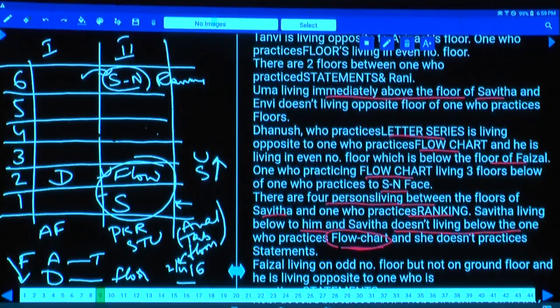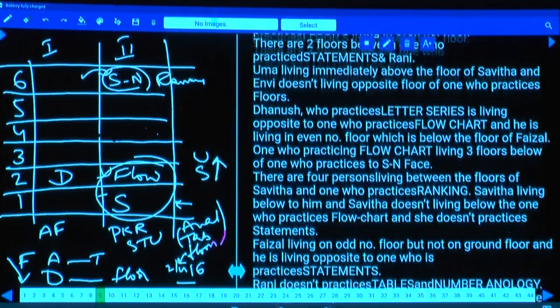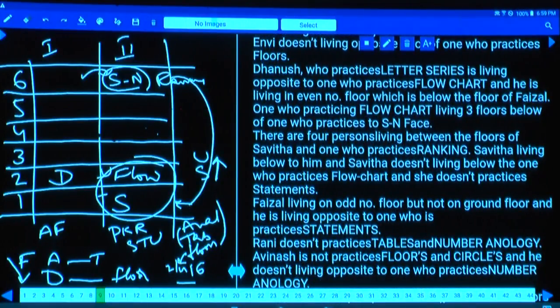Below 3 floors. There are 4 floors between ranking and Savita, so they must be on the 1st and 6th floors. Savita cannot be on the top floor because there is Uma who is ahead of this person, and Savita must be on this one. If Savita is here, flow chart will be here. But Savita is not staying immediately below the person who is living on the flow chart, so that condition is invalid. Clear?